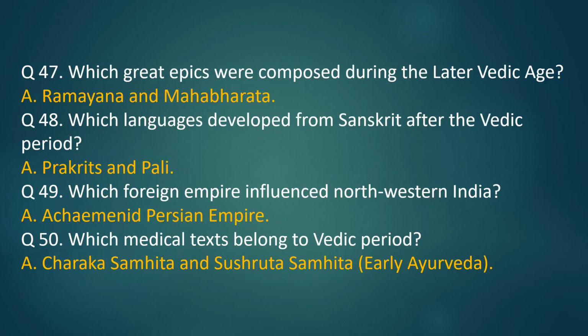Question 47. Which great epics were composed during the later Vedic age? Answer. Ramayana and Mahabharata. Question 48. Which languages developed from Sanskrit after the Vedic period? Answer. Prakrits and Pali. Question 49. Which foreign empire influenced northwestern India? Answer. Achaemenid Persian Empire.